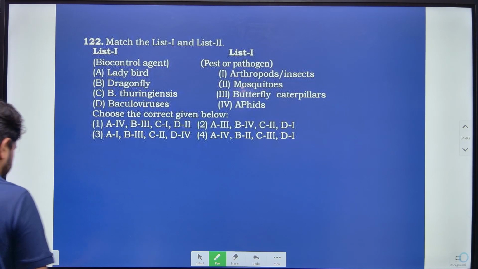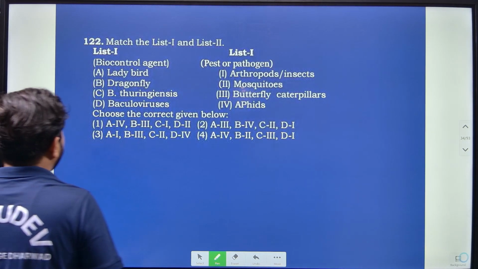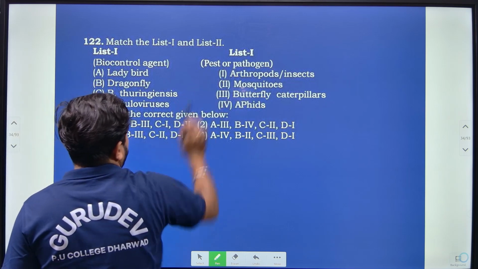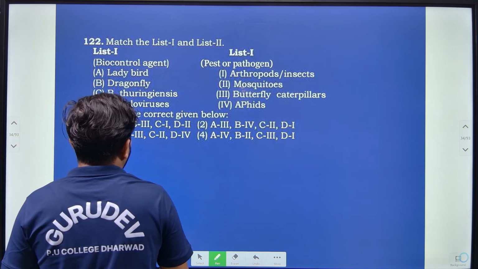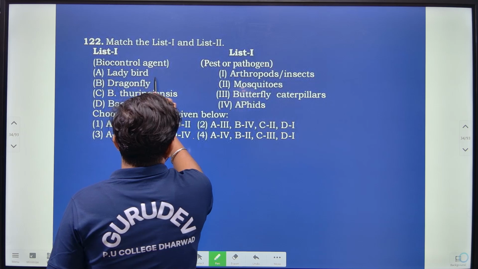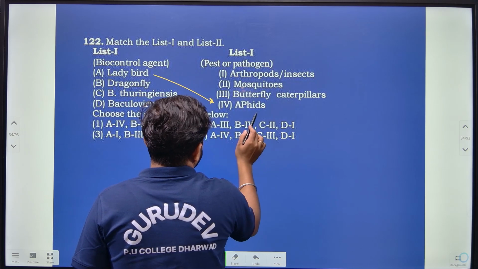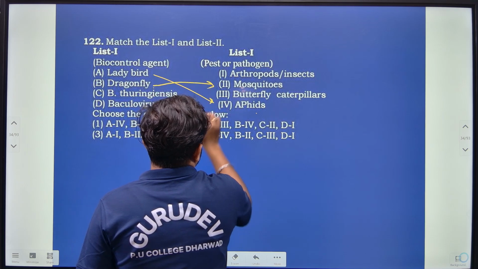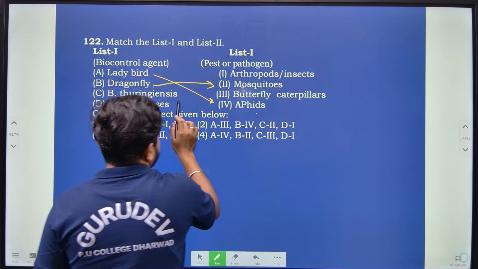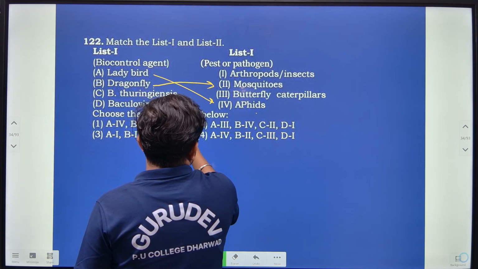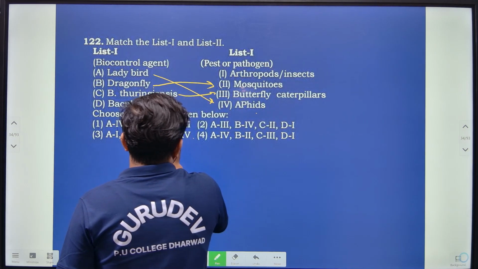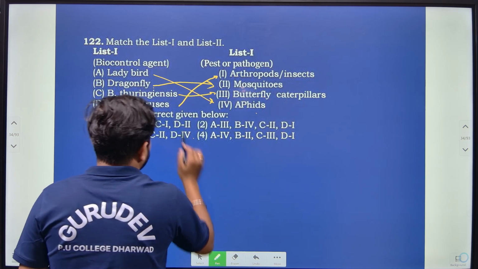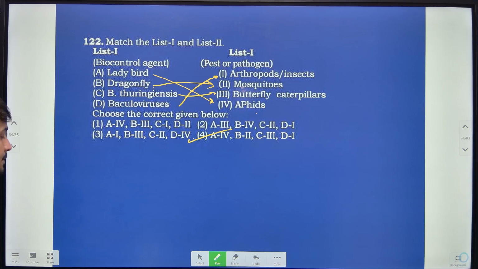Then moving on to the next, again match the following. They have mentioned biocontrol agents and pests or pathogens. According to that, ladybird is related with aphids. Dragonfly is related with mosquitoes. Bacillus thuringiensis is related with butterfly caterpillars. Baculovirus is related with arthropods and insects. So according to this, option 4 is correct, right?